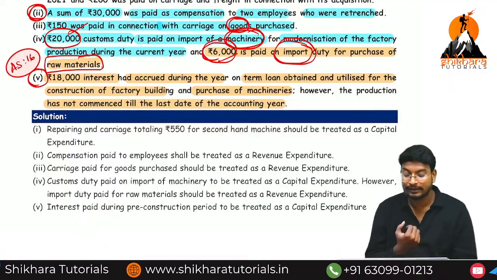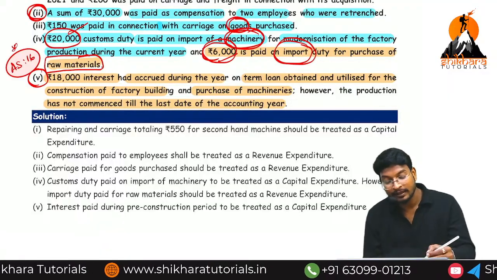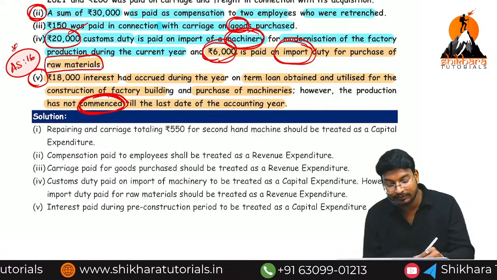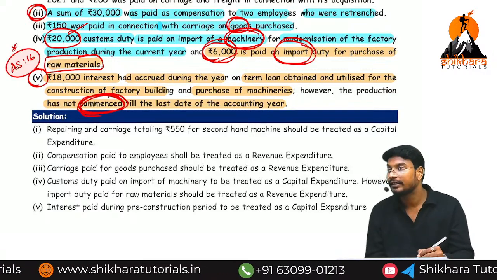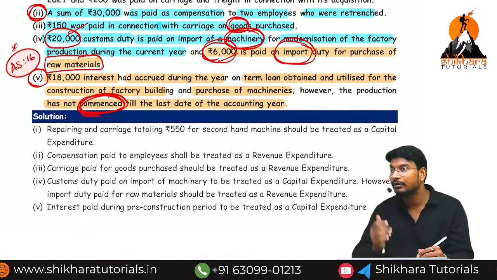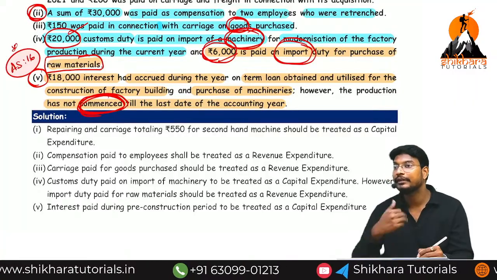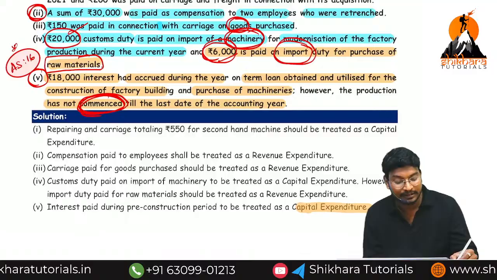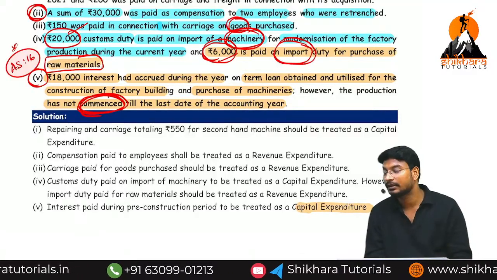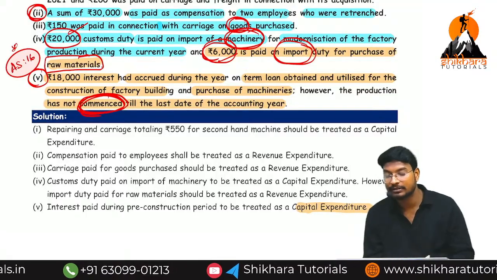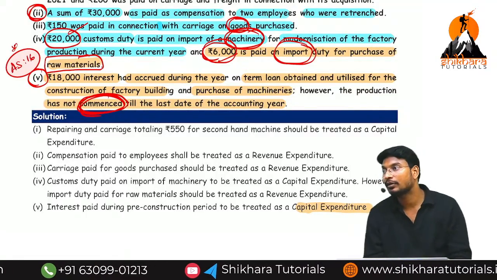What is in that standard? They will discuss that until the commencement of construction, if any borrowing cost has been incurred, we need to add it back to the asset. We need to add back to that particular asset. It is called capital expenditure. You will get a clear clarity on this statement after completion of AS 16 borrowing cost.